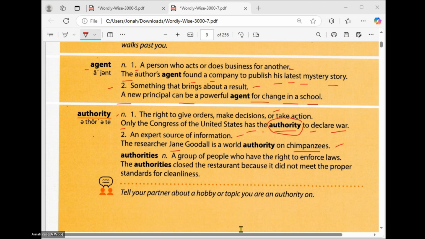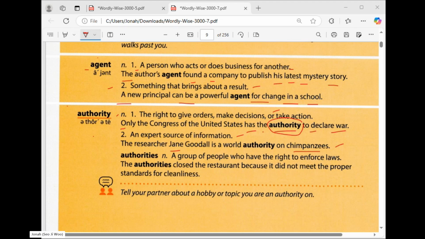My mom has the authority to make decisions in my family. Okay, great. I thought it's your dad. No? It's your mom. So your mom has the final authority.